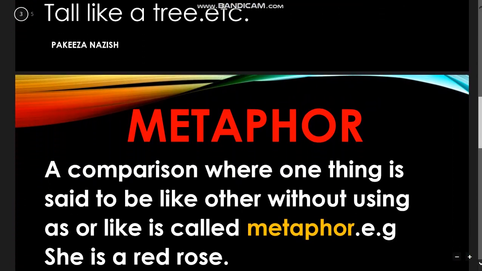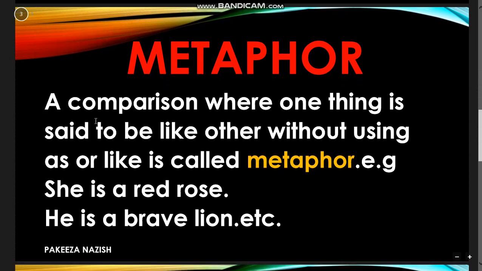The next one is metaphor. Metaphor is again a comparison between two things, the similarities between the two things, where one thing is said to be like the other thing without using as or like. You see, simile uses the word as or like, but metaphor does not use the words as or like.